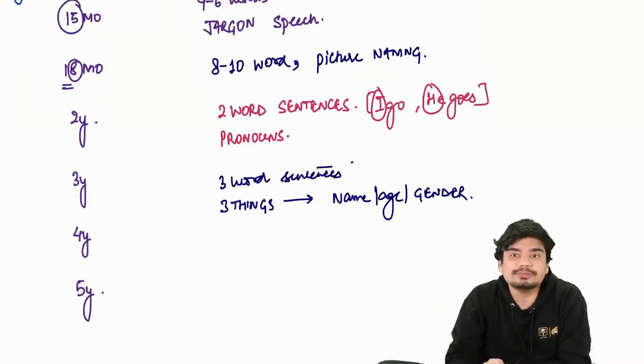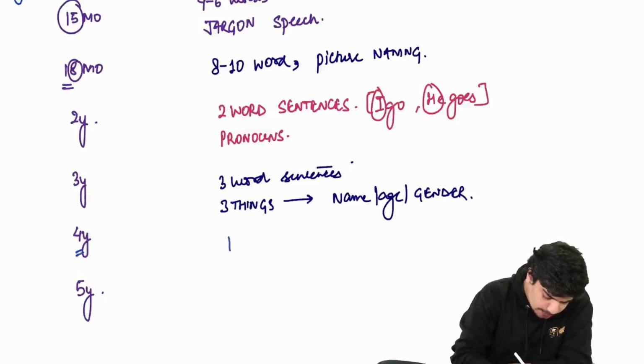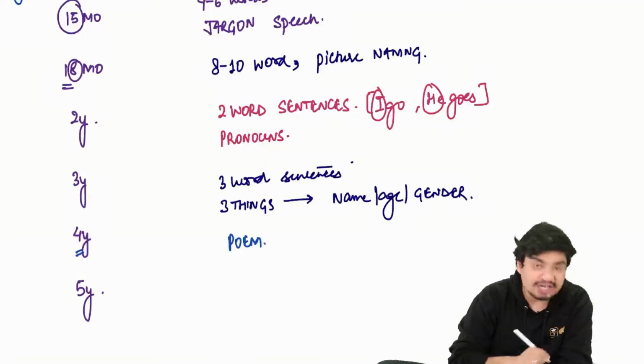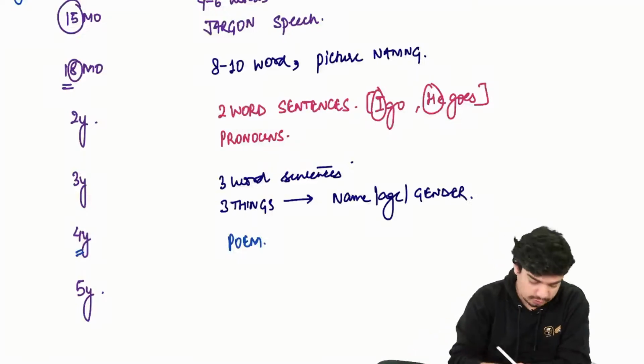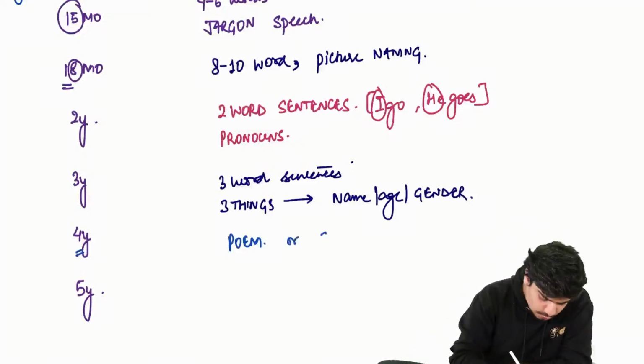At 4 years, 4 has 4 in it. Poem also has 4 letters in it. The child is able to tell a poem. If he is able to tell a poem, obviously he will be able to tell a story also. So poem telling or storytelling starts.